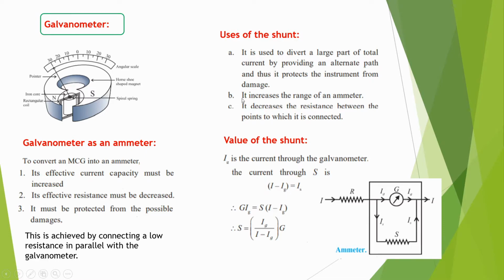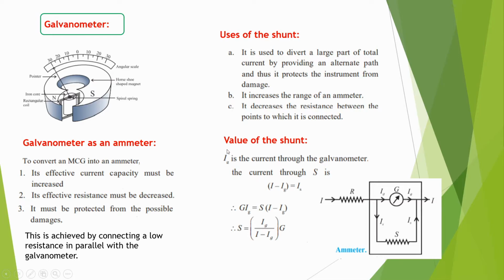Second, it increases the range of an ammeter. So what is the second use? It can increase the range of an ammeter. Third, it decreases the resistance between the points to which it is connected. So these are the three uses of the shunt.